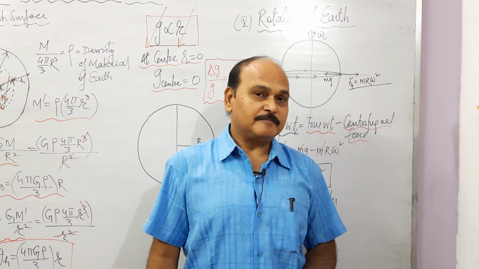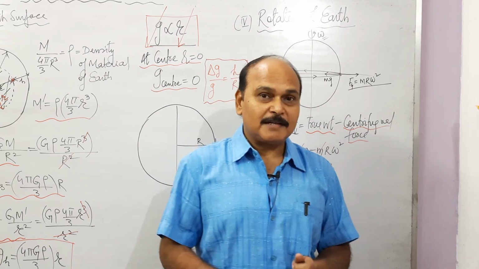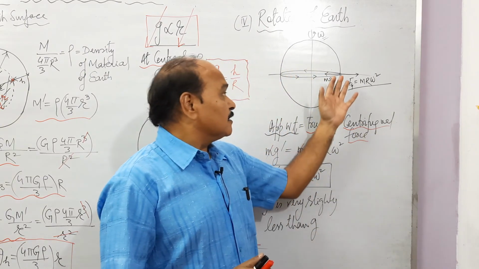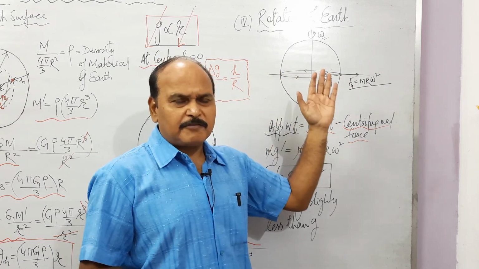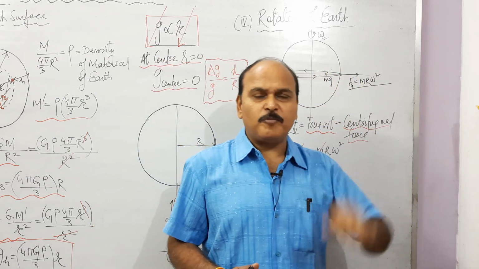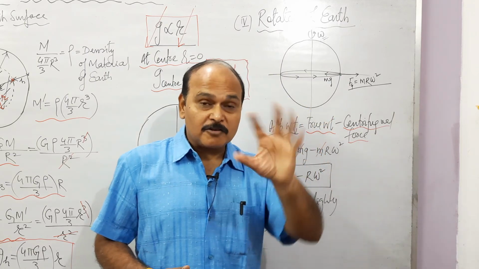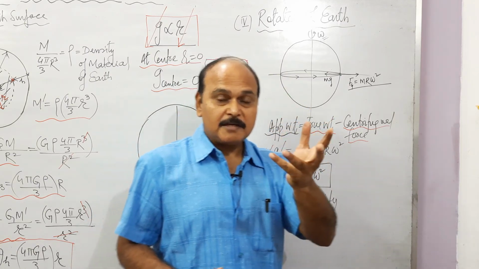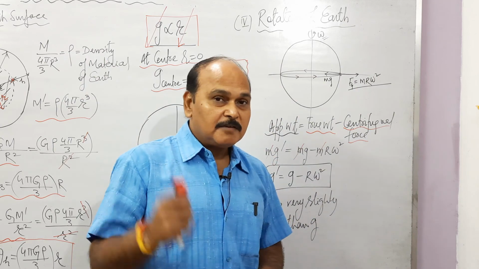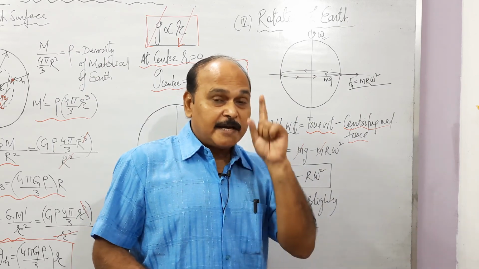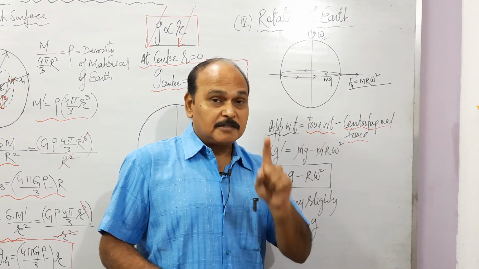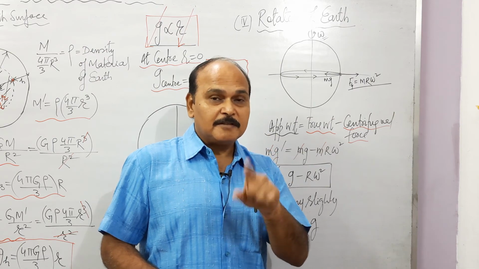And one very interesting result, let me tell you: if the Earth starts spinning with a time period of 84 minutes, not 24 hours, then what will happen?